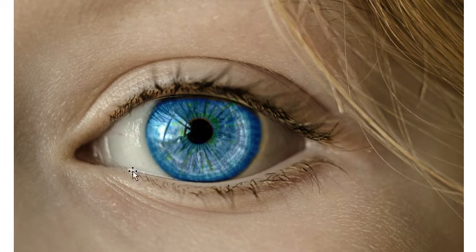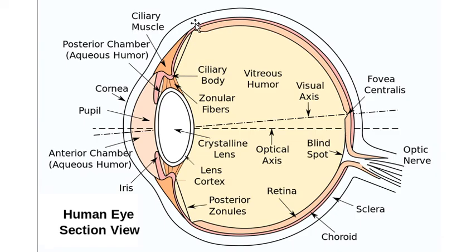Sclera. Look at the previous picture. Look, this is the sclera. Sclera is the white covering of the eyeball, which is hard, fibrous, and opaque. It protects the eye from external harmful effects and preserves the shape of the eye. So this white portion is called sclera.